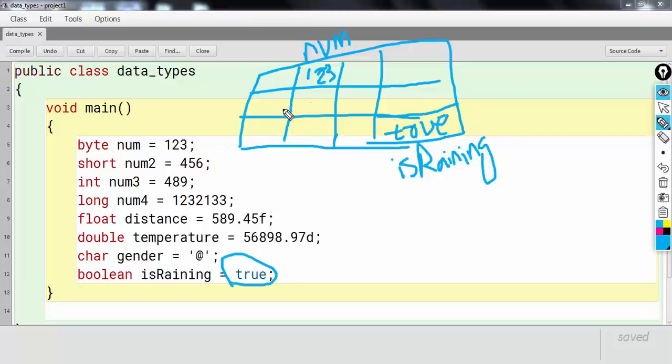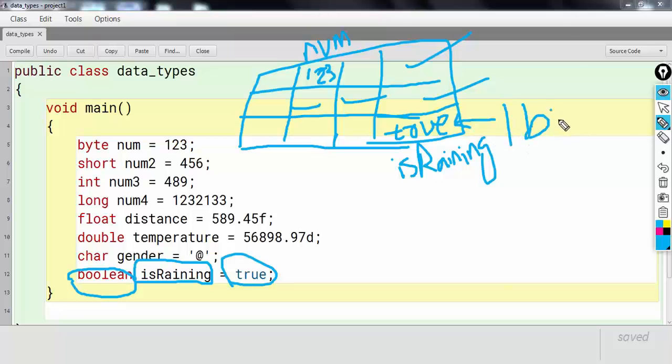So in the RAM, you will have lots of memory blocks available, and you can reserve space by declaring a variable of a certain data type. isRaining, this particular block, will occupy 1 byte. Now this variable num here, since num is of type byte, will occupy 2 bytes of memory.